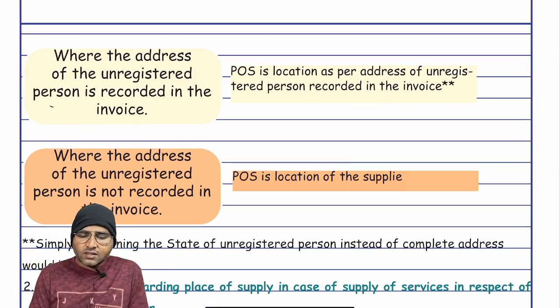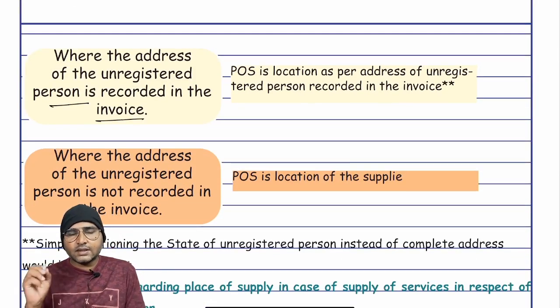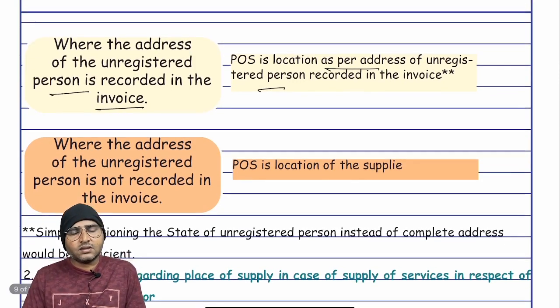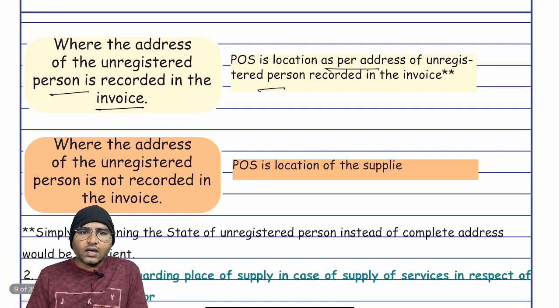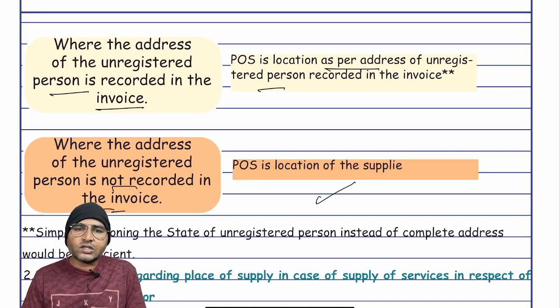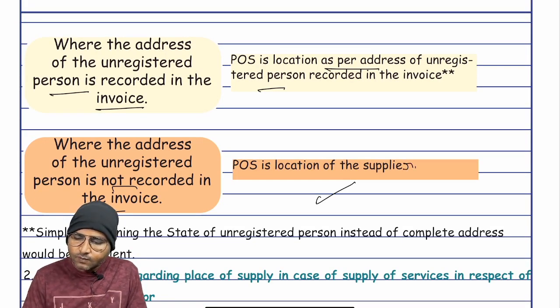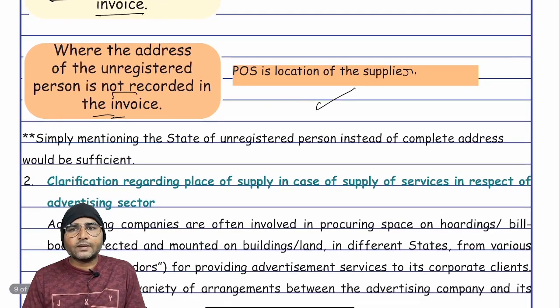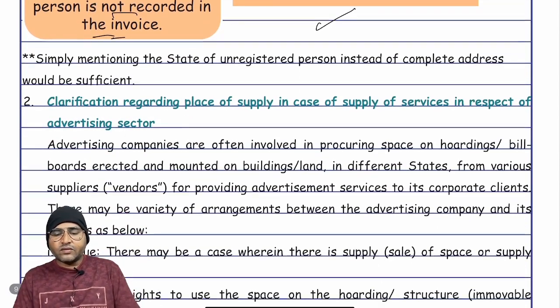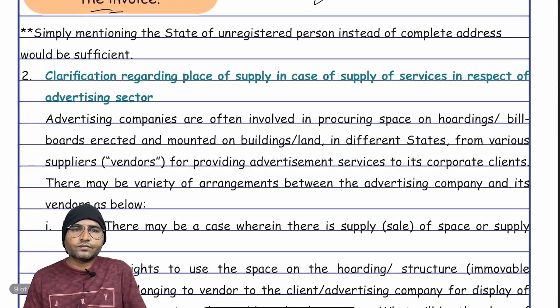Where the address of the unregistered person is recorded in the invoice, then the place of supply is the location as per the address of the unregistered person recorded in the invoice. Suppose the address of the unregistered person is not recorded, then the place of supply is the location of the supplier. Location of the supplier. Are you clear? Right. This is the first area. Please pause the video and go through once.